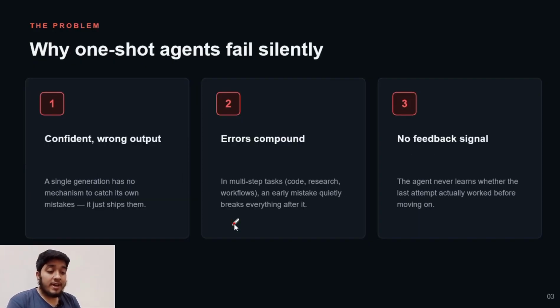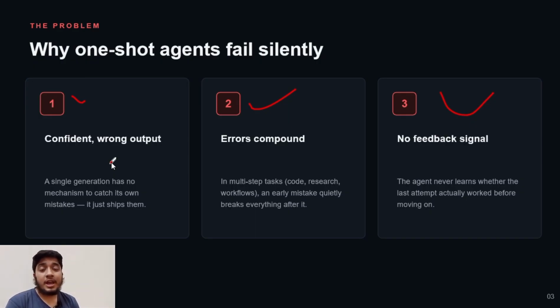So why do one-shot agents fail silently? Because of these three reasons. First of all is the wrong output, whenever a single generation has no mechanism to catch its own mistakes, like if we give the wrong input. For example, we are creating an image of a Facebook post on the topic of loop engineering.